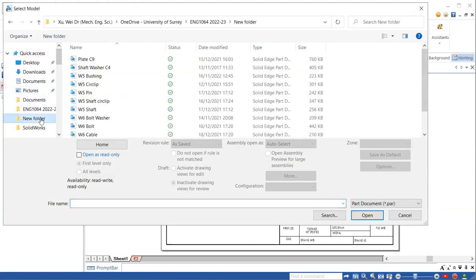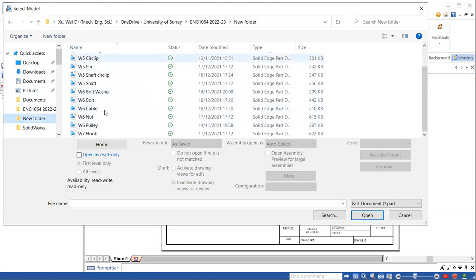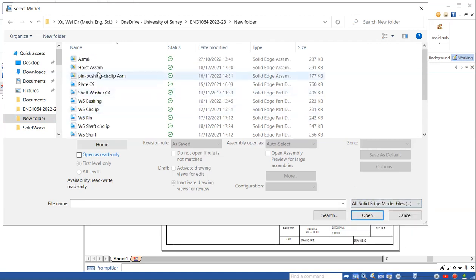Find my file. So it is an assembly file. We must change the file type to also show models. Then we have this assembly. Now open.